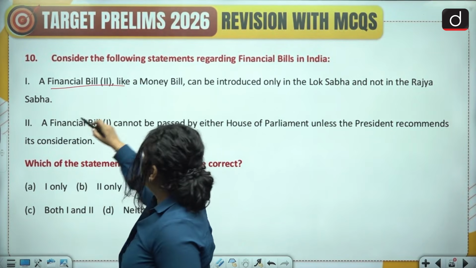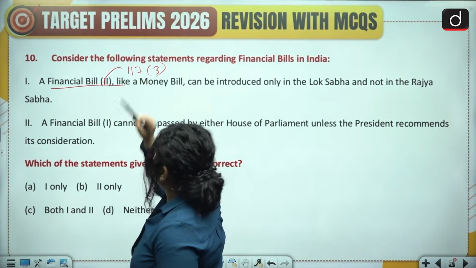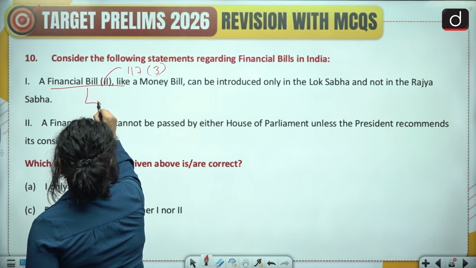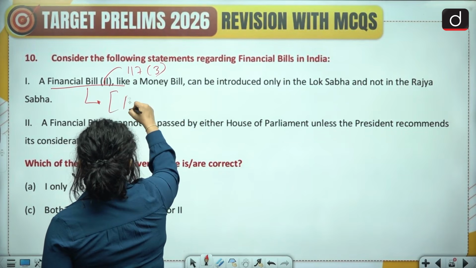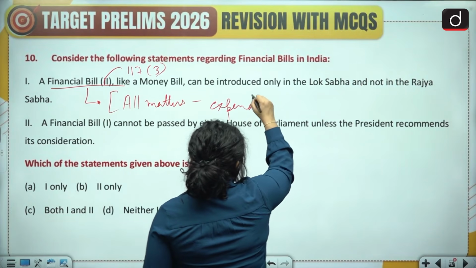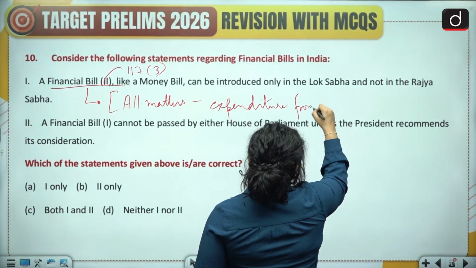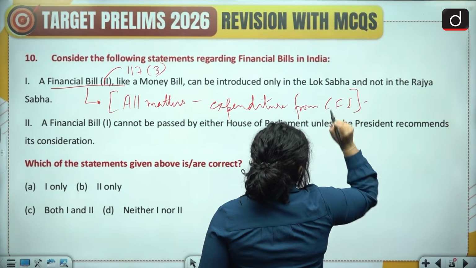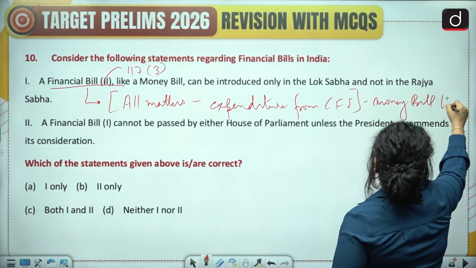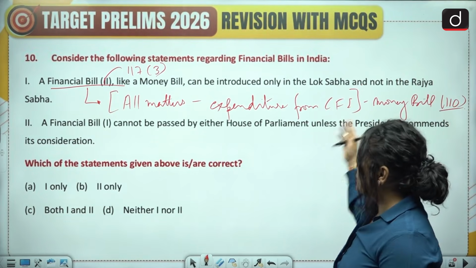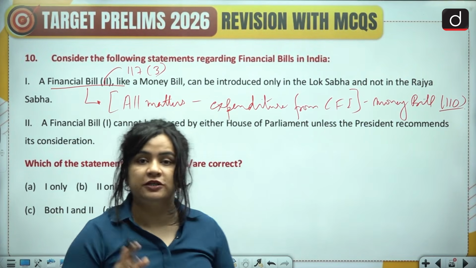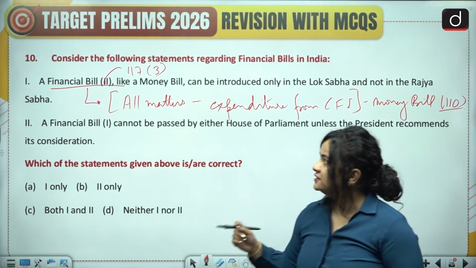So we have the first statement which discusses financial bill 2. First of all, financial bill 2 is governed under Article 117 clause 3. And what does the financial bill 2 contain? It contains all matters related to the expenditure from the consolidated fund of India, except for matters that are contained in Article 110, the money bill. So barring these, matters that are related to the consolidated fund of India are contained in the financial bill 2 under Article 117 clause 3.